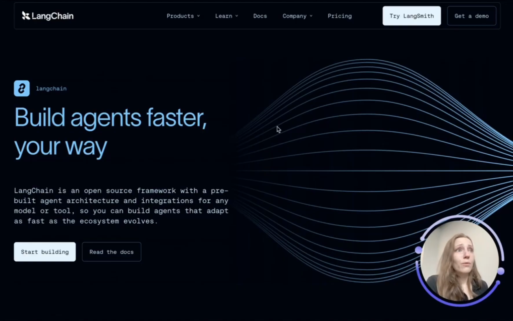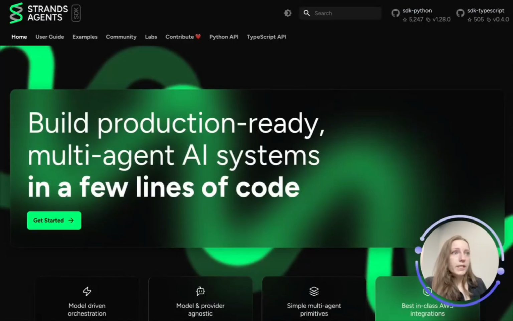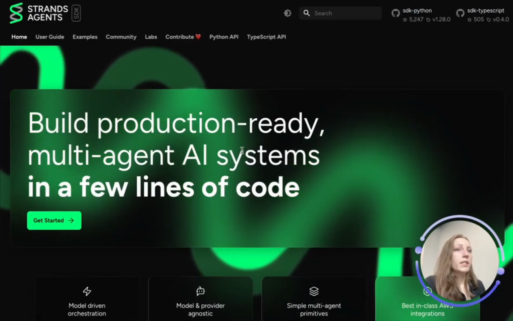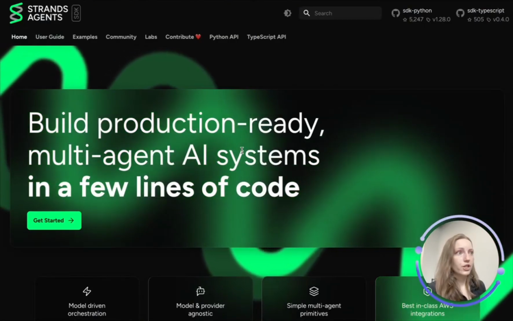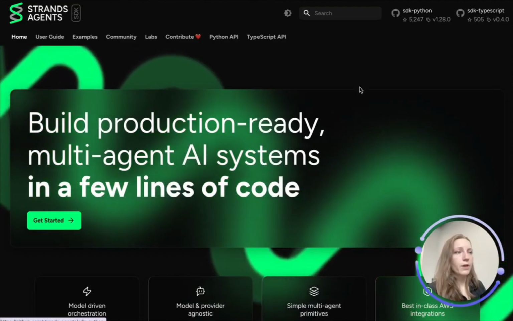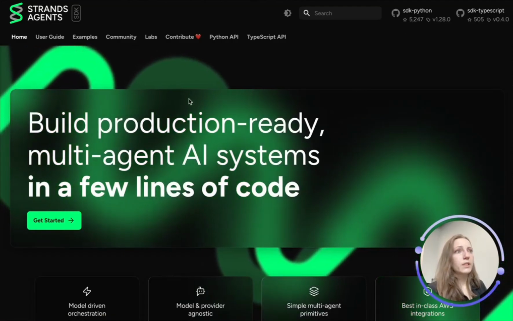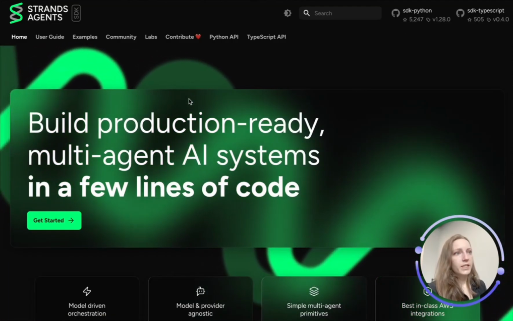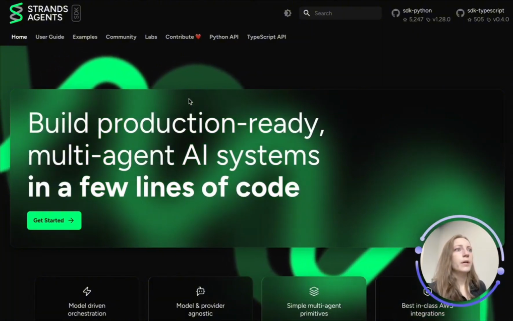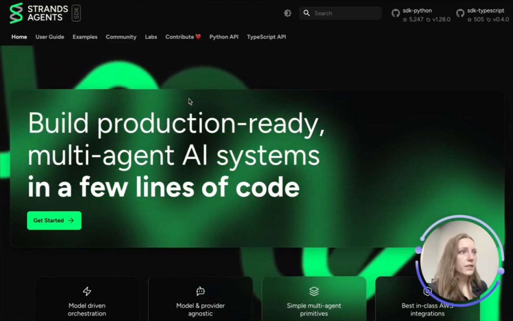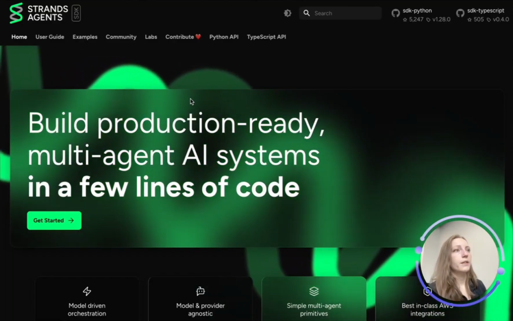You can also control parameters of the LLMs, which isn't as easy to control in the simpler SDKs. Two examples of those simpler SDKs that I've tried. First is Strands Agents. This one I actually tried first. I think it was released before the Claude Agents SDK. I had tried the Python SDK. This one was released by AWS. And the idea is that it just has a lot of pre-built tools. It handles all the orchestration for you. It's very, very easy to set up, way less code than LangChain.